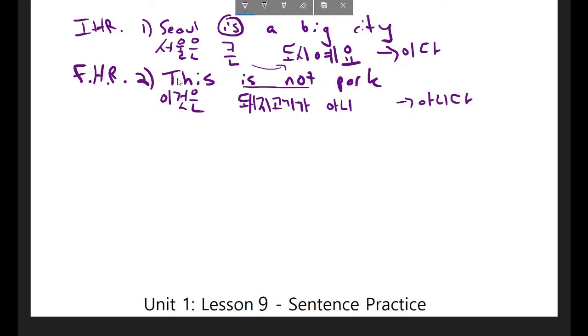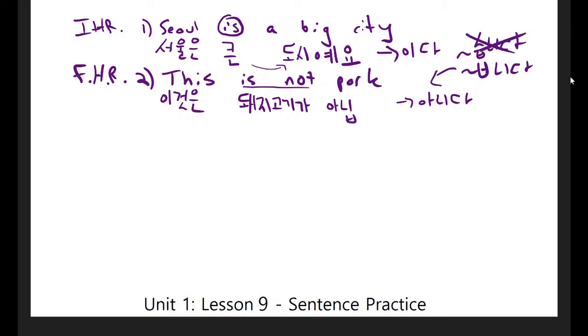If I want to do that, what I should do is add either this to it or this to it. I need to decide based on whether this ends in a vowel or a consonant, and because this ends in a vowel, I don't want to add this, and I want to add this to it, so it's going to be 아닙니다. This sentence would read, 이것은 돼지고기가 아닙니다.